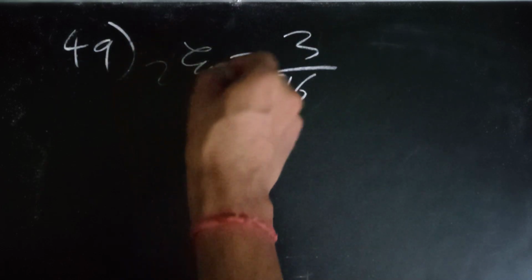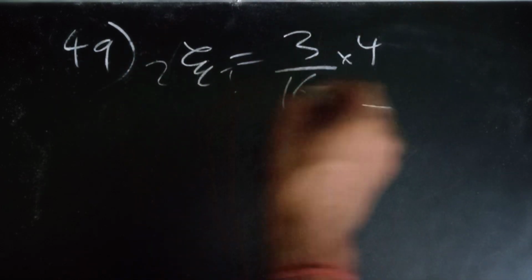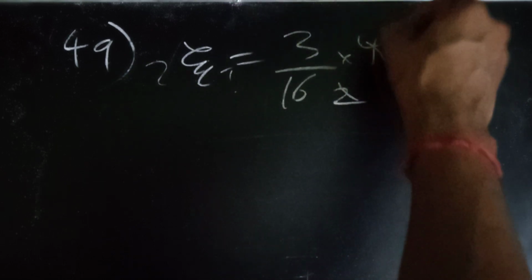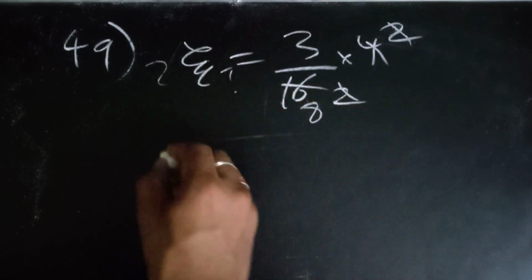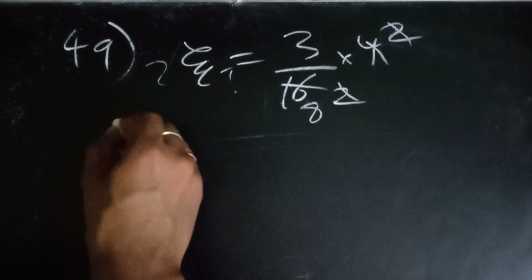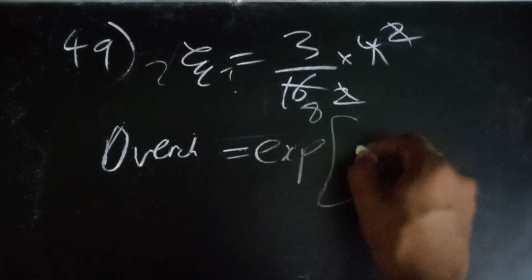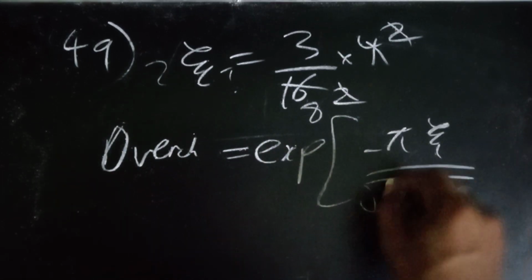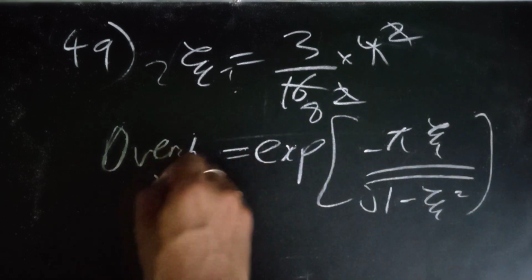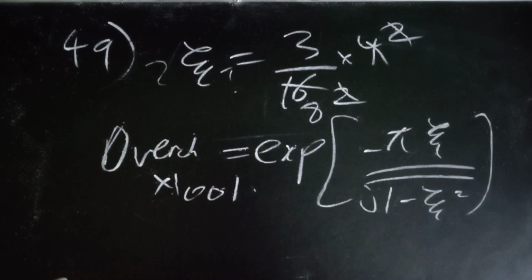So 2 zeta tau is 3 by 16, and tau was 1 by 4, so 4 goes up, 2 goes down, 2 into 4 is 8, so zeta is 3 by 8. Then put it into the overshoot formula: overshoot is equal to exponential of minus pi zeta upon under root 1 minus zeta square. Multiply by 100, and that will be the percentage overshoot. Simple. Next, the 50th question. It's great that I remember 50 questions actually.